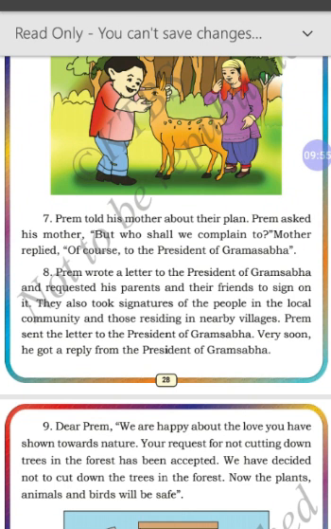Let's explain the 8th paragraph. Prem wrote a letter to the president of Grama Sabha and requested his parents and their friends to sign on it. So now, as per his mother's statement, Prem is writing a letter to the president of Grama Sabha and requested all his friends, parents and the villagers to sign on it. So now everyone is signing it, and people in the local community and those residing in nearby villages also. So from everyone in the nearby villages, they are taking signatures.